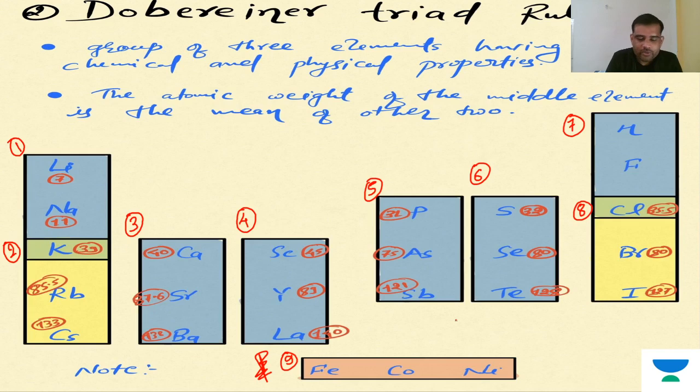Initially it was appreciated, because Dobereiner had done many good things with this. The masses of iron, cobalt and nickel are very close, 56, 57 and 58 or thereabouts, so they are all elements of similar mass.